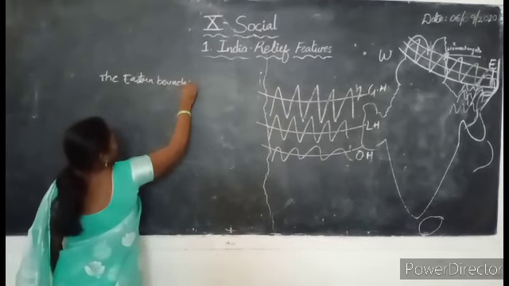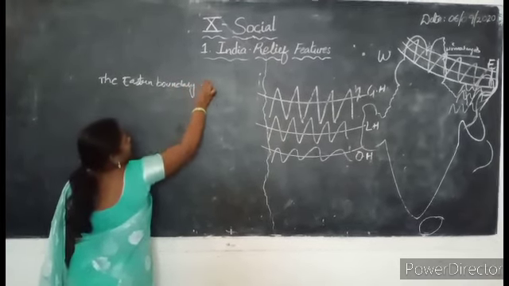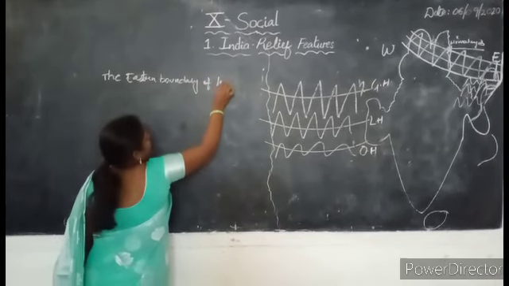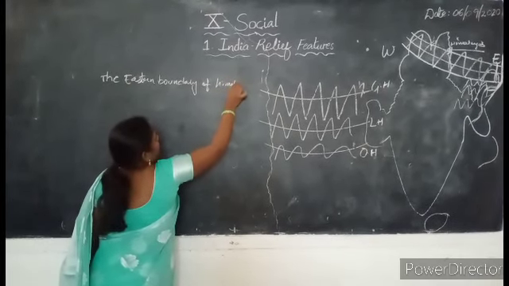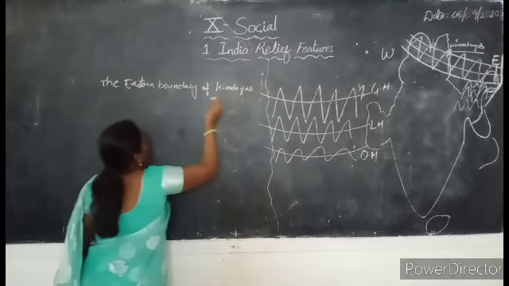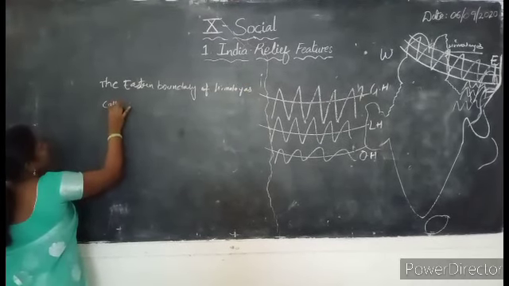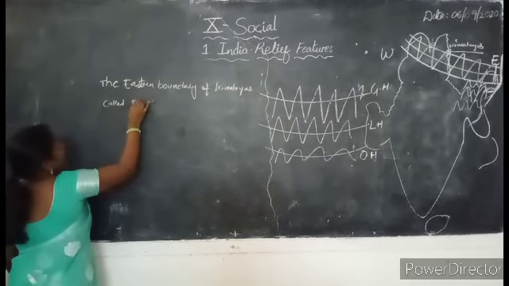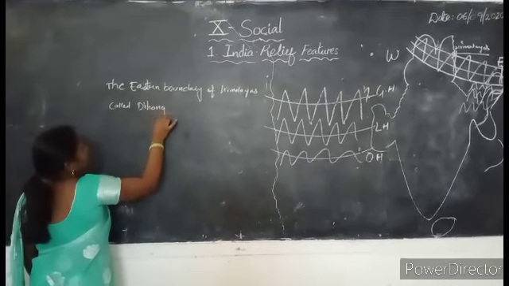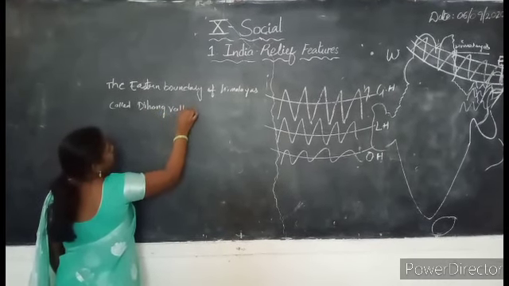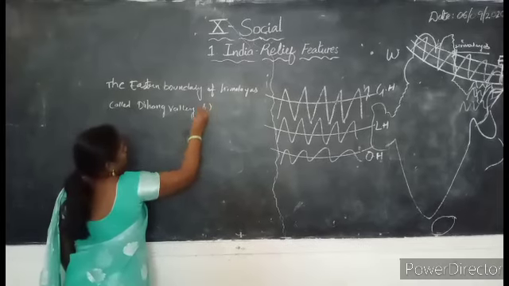The eastern boundary of Himalayas is called as Dihang Valley or Brahmaputra Valley.